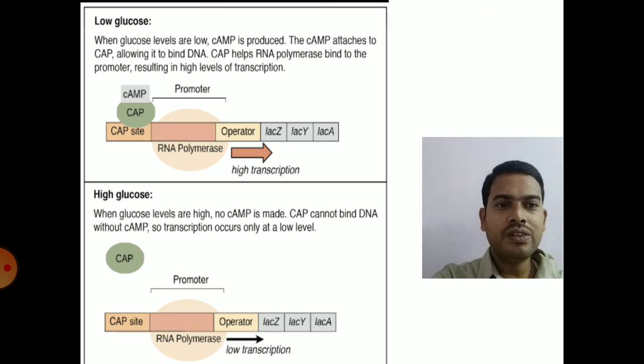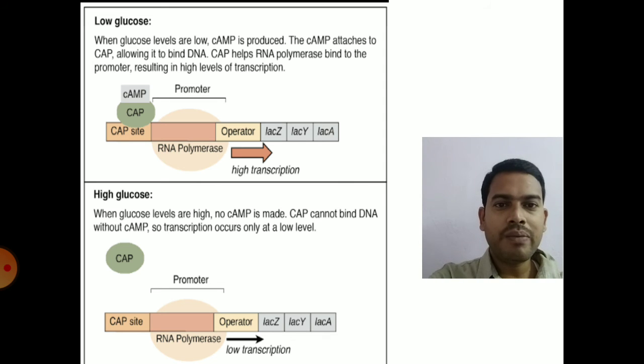When bacteria is grown in a medium containing high glucose and lactose, the bacteria will utilize the simplest carbon source and easily used metabolite, that is glucose. Until glucose is completely utilized, the lac operon will be in switched off condition. And how it is switched off is by this mechanism. There are two conditions shown in the slide: high glucose in the medium and low glucose in the medium.